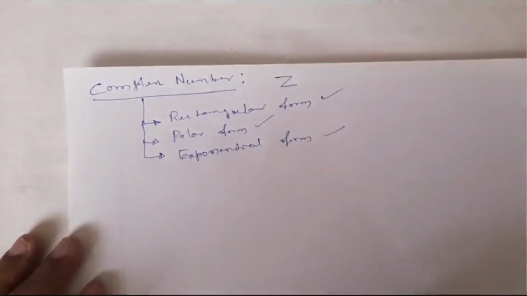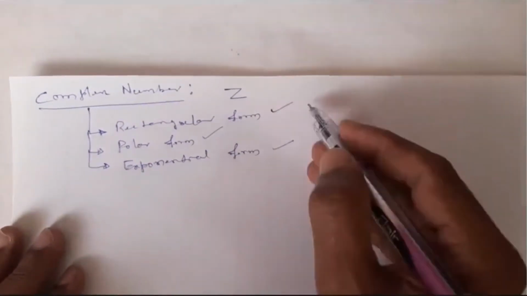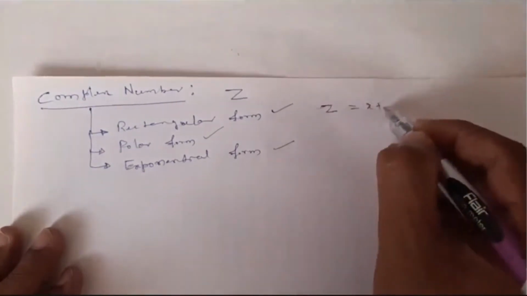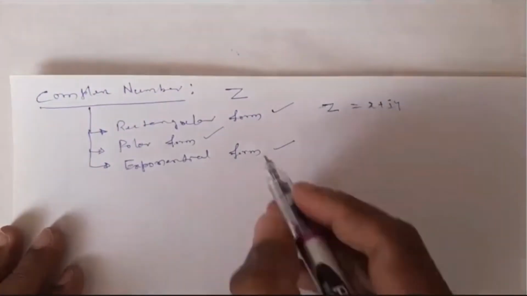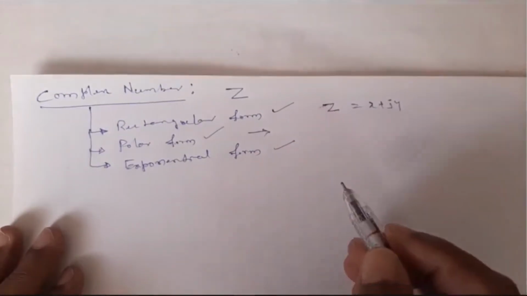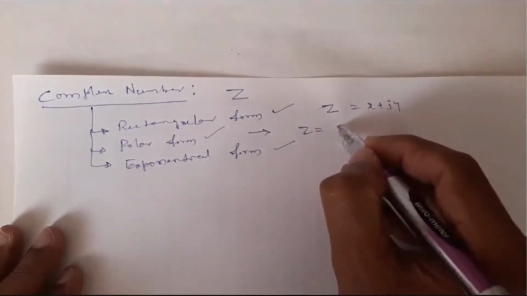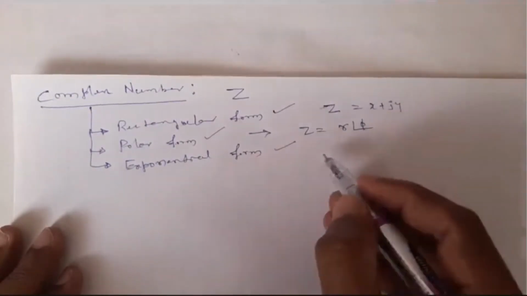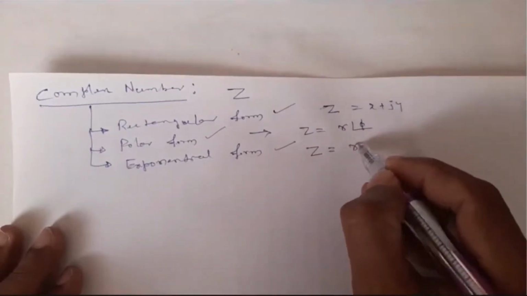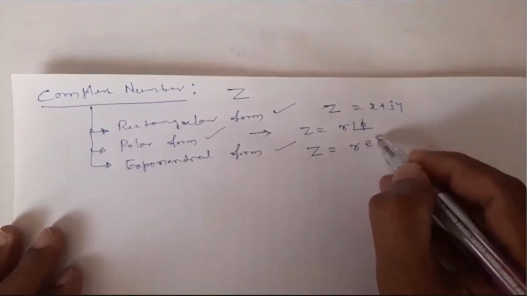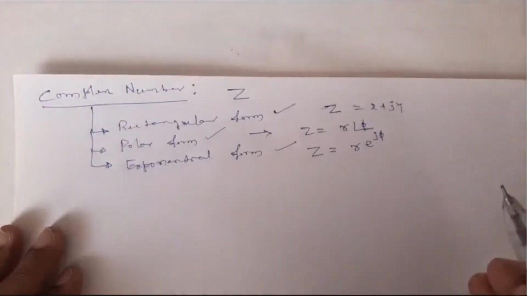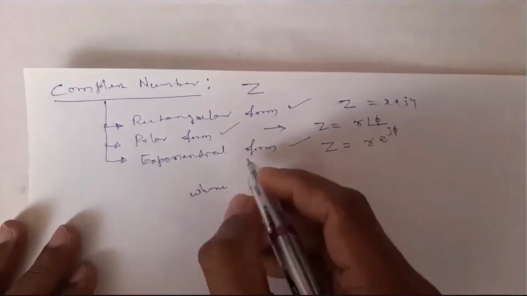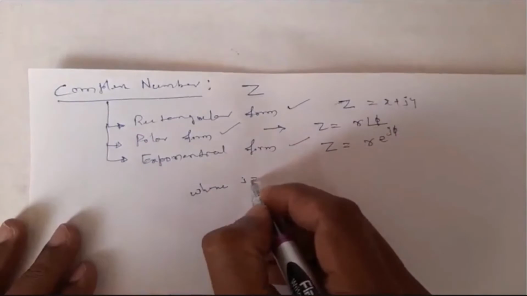In rectangular form, you can represent a complex number as Z equals X plus jY. In polar form, Z equals R angle phi. In exponential form, Z equals R e power j phi, where j is equal to the square root of minus 1.